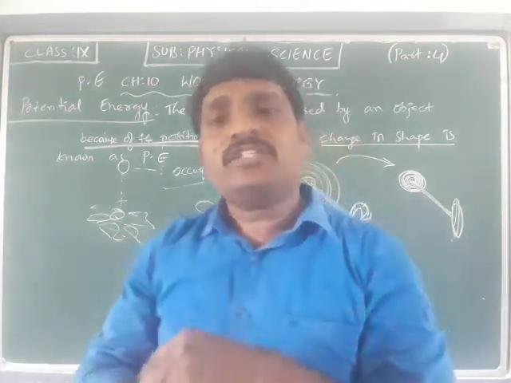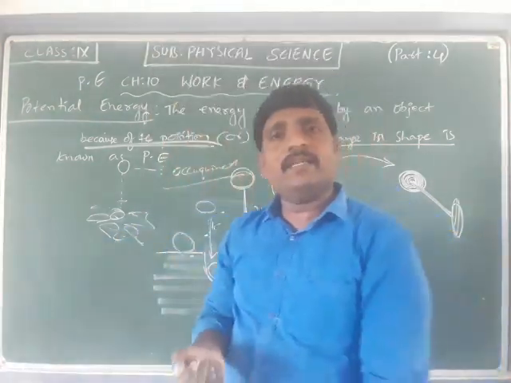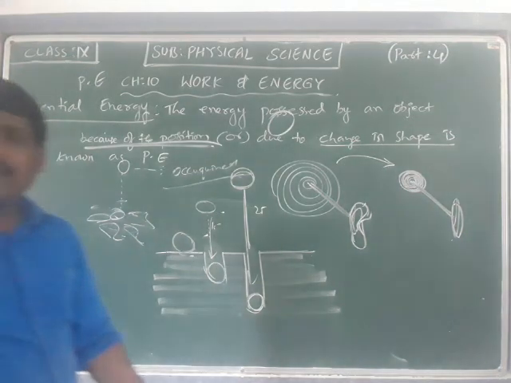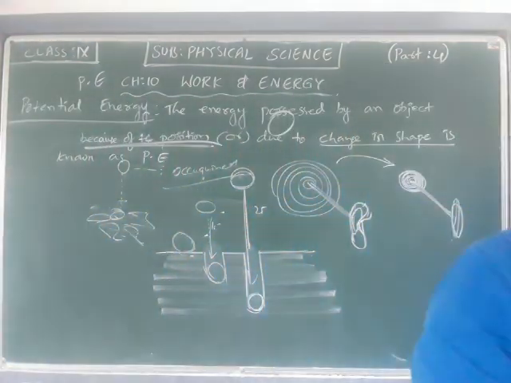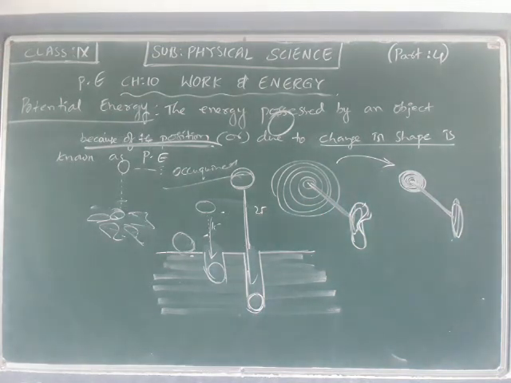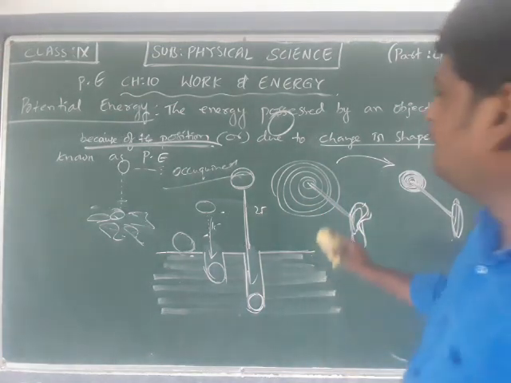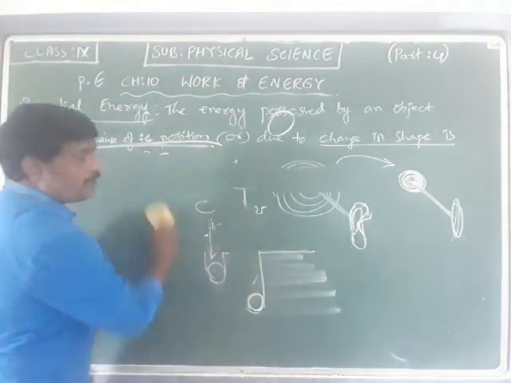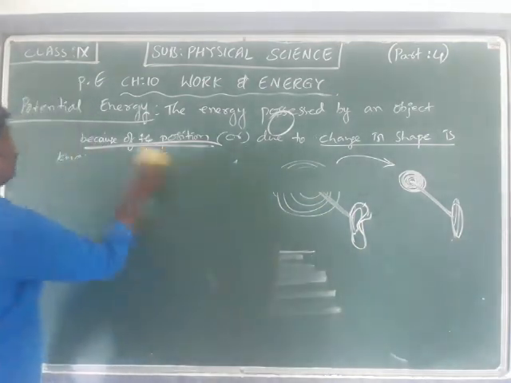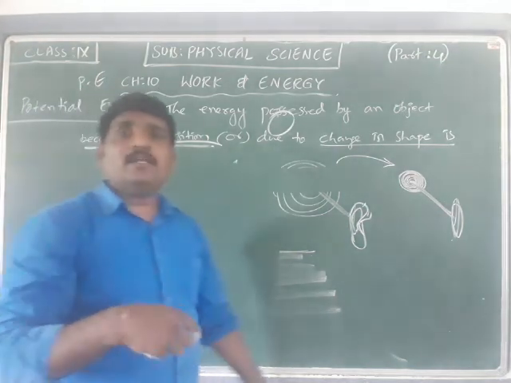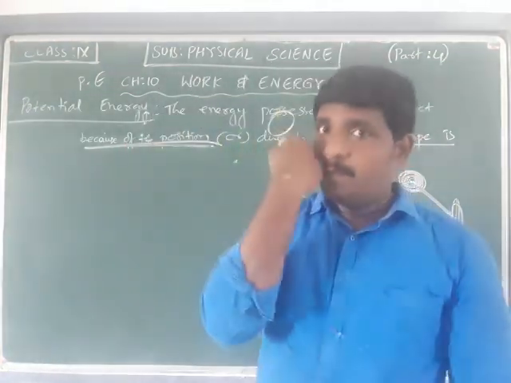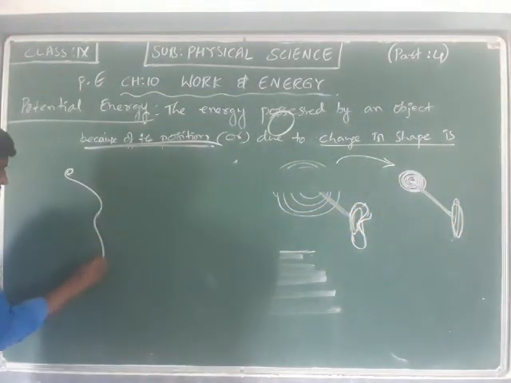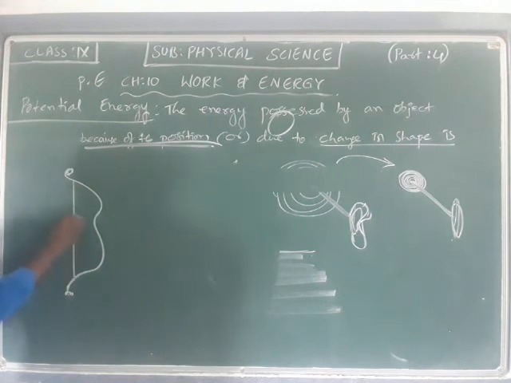And due to change in the shape also, an object is going to acquire energy. That is also called potential energy. Under activity 4, on page number 176, we have an activity which talks about acquiring potential energy due to change in the shape.